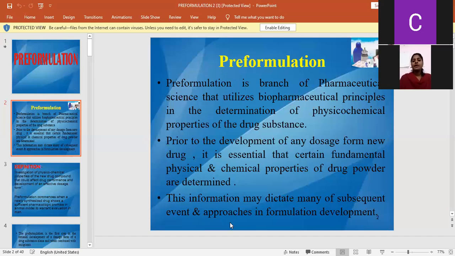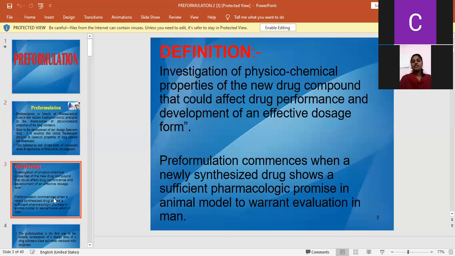We need to establish the physicochemical properties of new drug substances. Why? Because knowledge of this relevant information is useful for making an appropriate formulation as well as appropriate release of a dosage form.